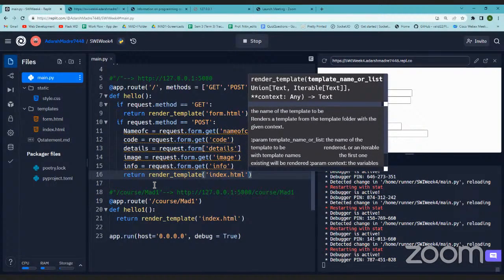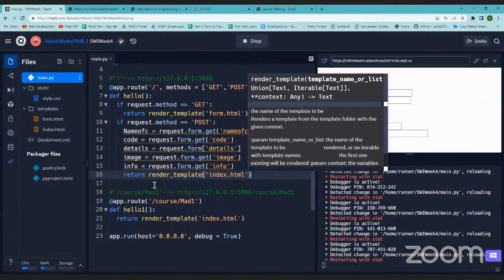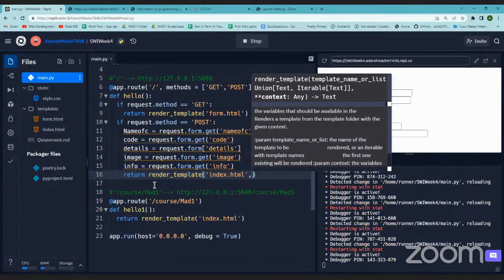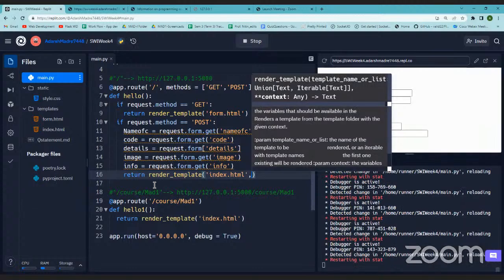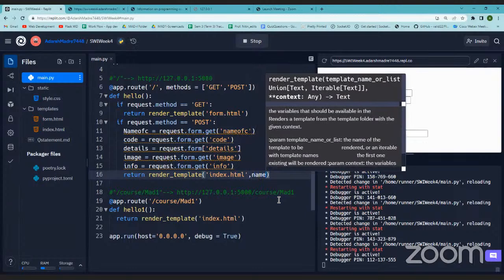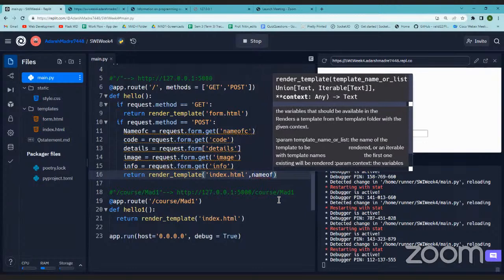Now index.html is okay, but we want that dynamic data to be filled in. So we will pass this data to the index.html. There can be multiple ways. Let's say name of C, I can write like this also.